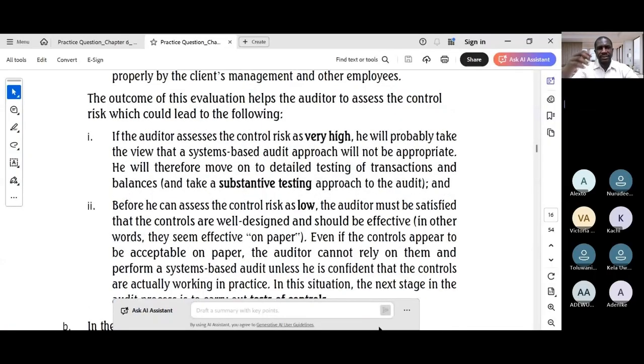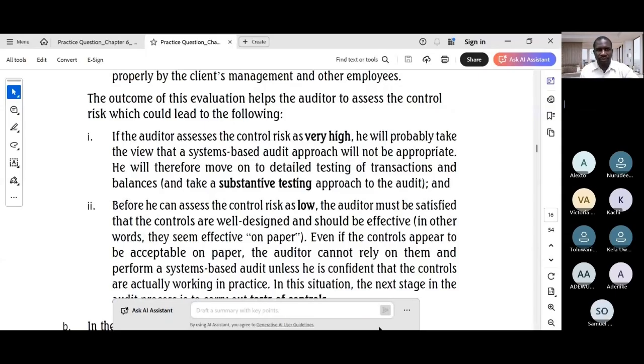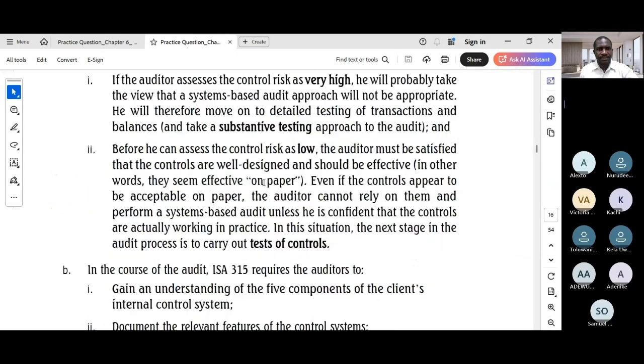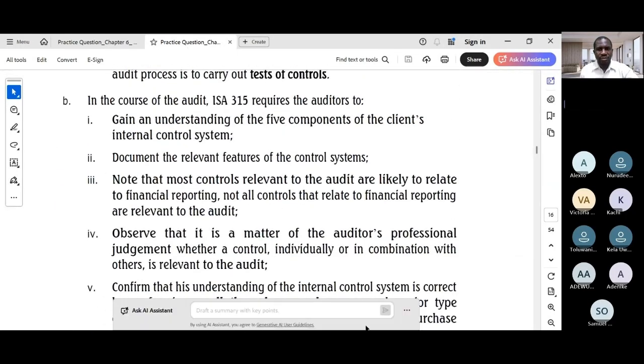Okay, so for the B part, what the external auditor's role is, don't forget the B part asks us to identify and explain what the external auditors are expected to do during the course of the audit. So 5 marks. So the B part, the external auditors, what are they to do? So what do you write? You see that is a direct question about the auditor's responsibilities under ISA 315. So you must identify and explain the key steps the auditor takes to understand the entity's internal control system.